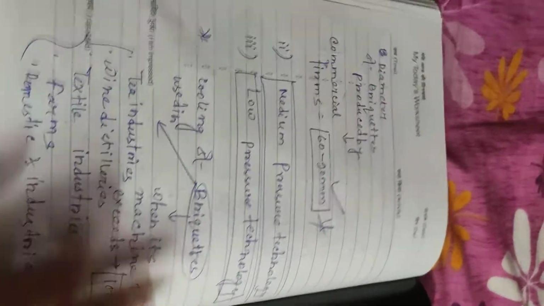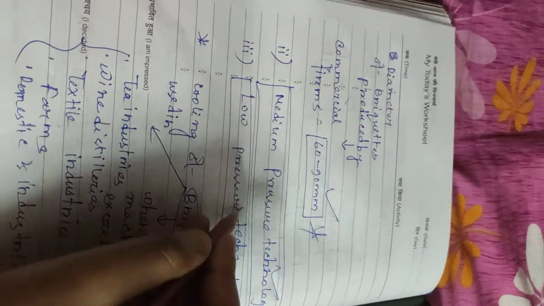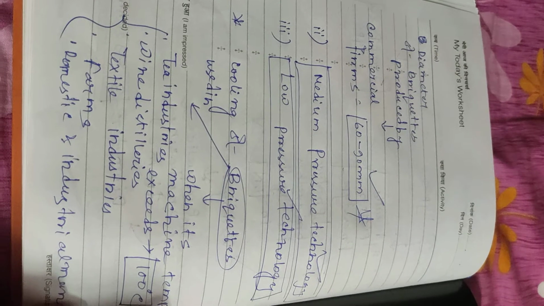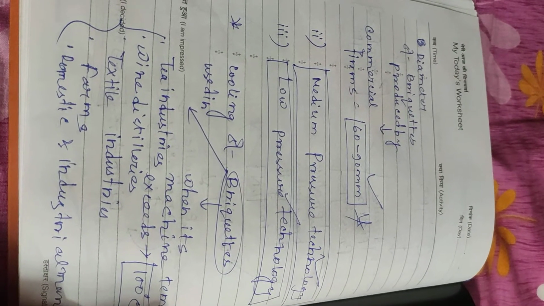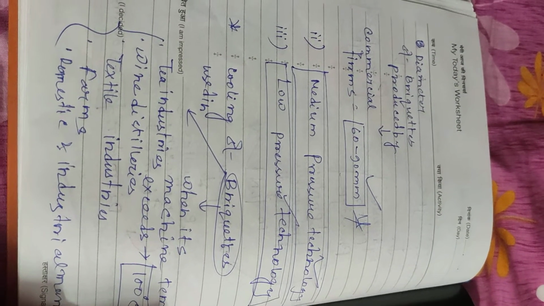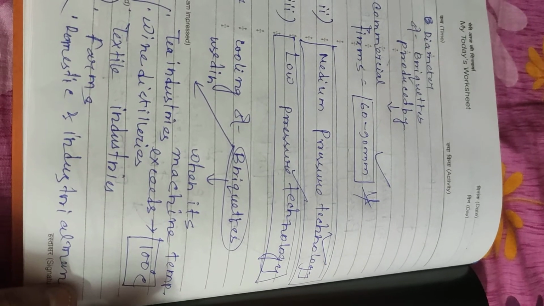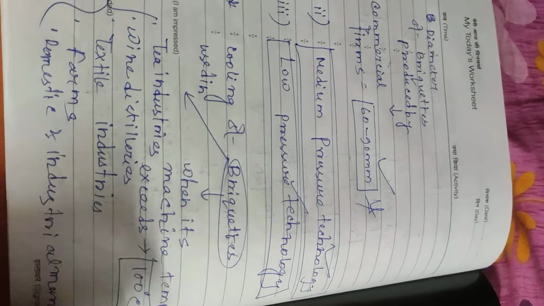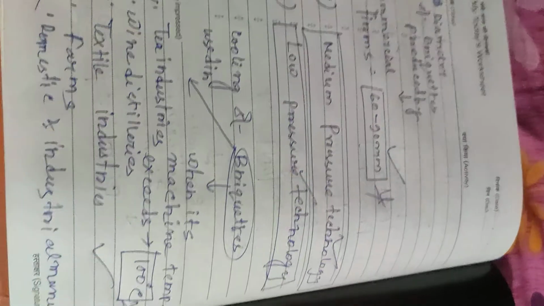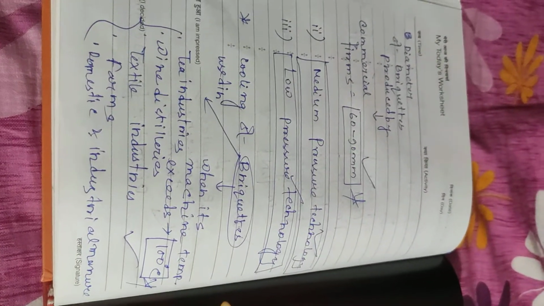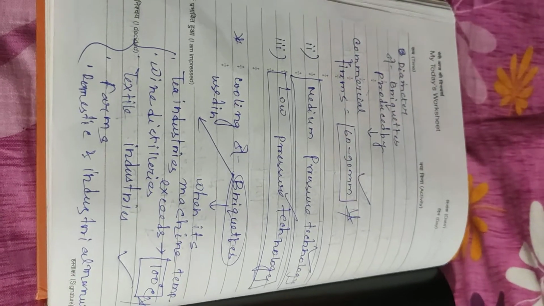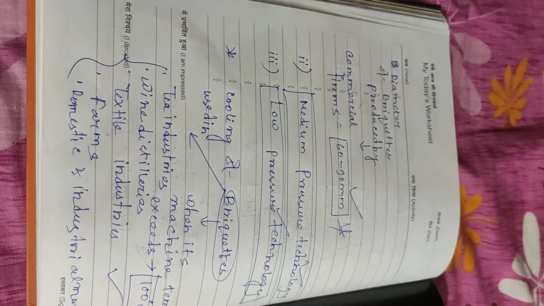Second is medium pressure technology and third is low pressure technology. Then comes the process of cooling of briquettes. As briquettes are at high temperature, we should cool them when the temperature of the briquetting machine exceeds 100 degrees Celsius.